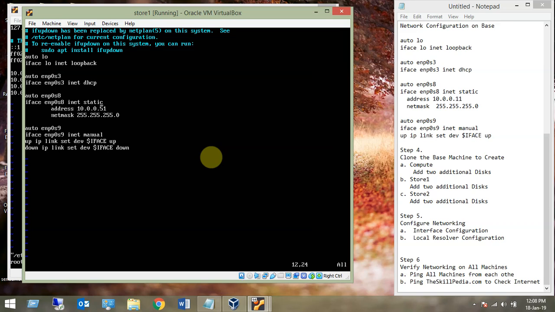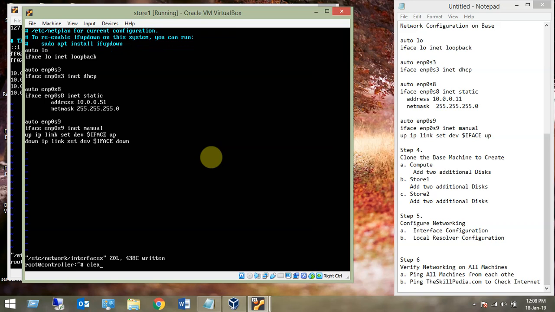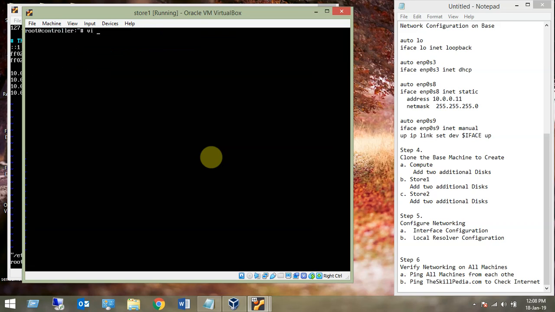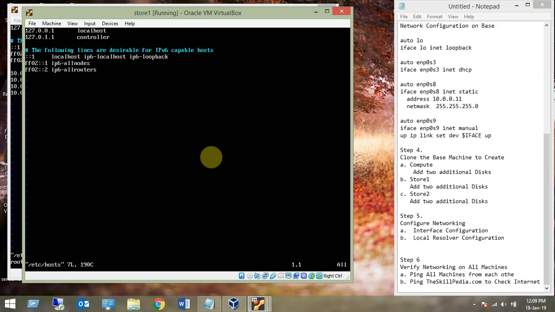Okay, now the IP address is changed. We are going to make entries into /etc/hosts, but the host name also needs changing. Let's change that: vim /etc/hostname, and this host name is store 1. Remember, we are working on store 1. Saved it, and then we need to make entries into /etc/hosts, the same entries.